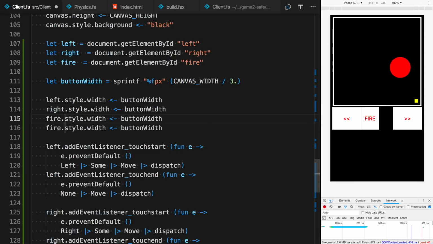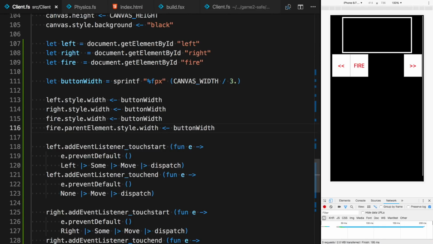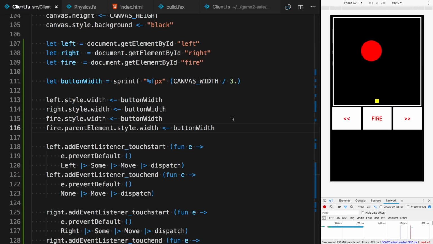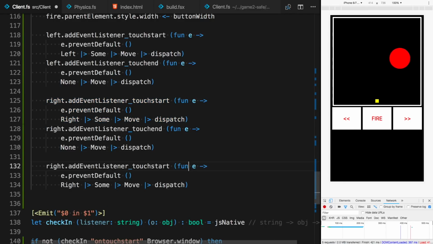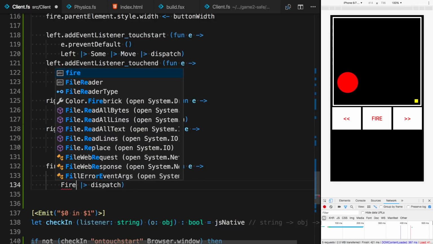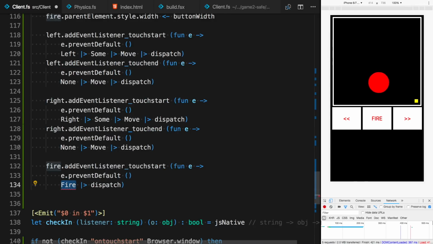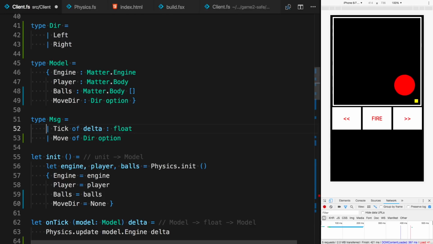style width equals button width. And I am not sure why, but I also need to do this for the parent element CSS. Don't ask me. Yeah, so we have the button of fire over here, and what I want to do is to attach event handler for touch start to the fire button. And when someone touches the fire, what we want to do is to dispatch a fire message, which is not there yet, but let's add it.